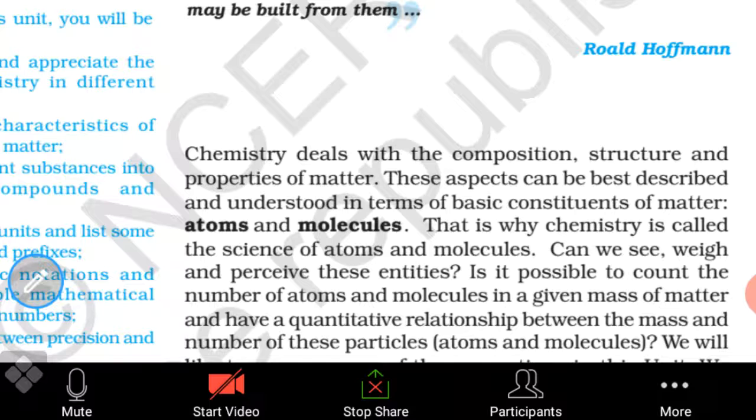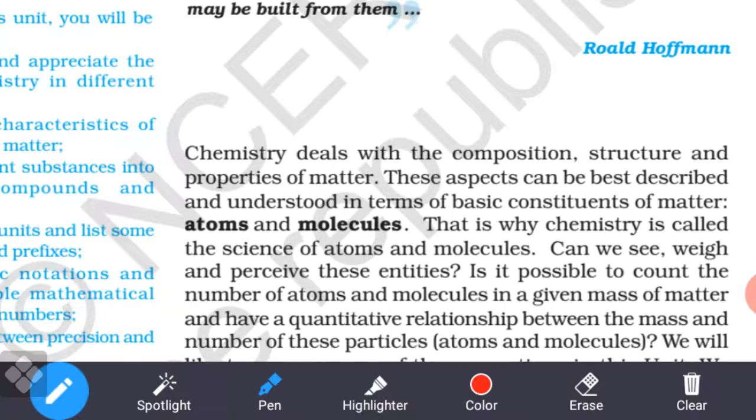Now, on this earth, the main basic constituents of matter are atoms and molecules. That is why chemistry is called the science of atoms and molecules. All things are made of the smallest parts, so they are known as atoms and molecules.